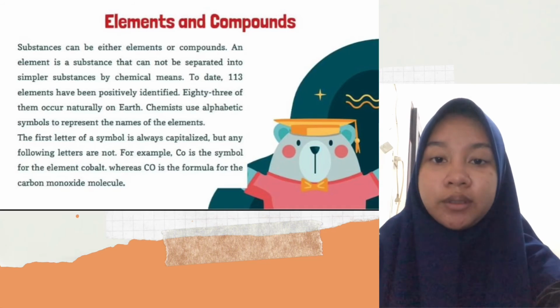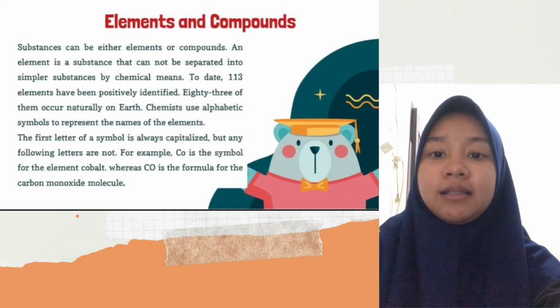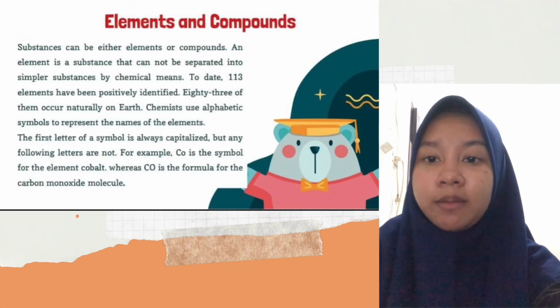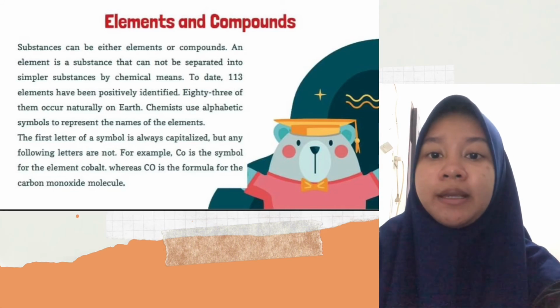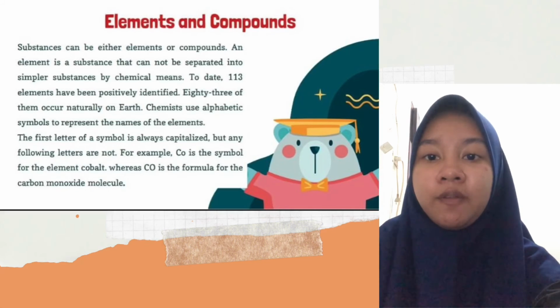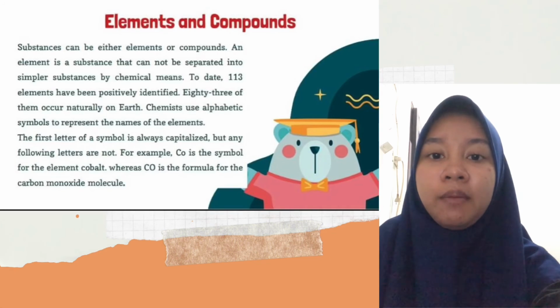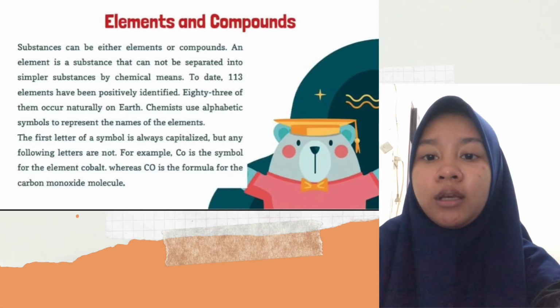Elements and compounds. Substances can be either elements or compounds. An element is a substance that cannot be separated into simpler substances by chemical means. To date, 118 elements have been positively identified. 83 of them occur naturally on Earth. Chemists use alphabetic symbols that refer to the names of the elements. The first letter of a symbol is always capitalized, but any following letter is not.